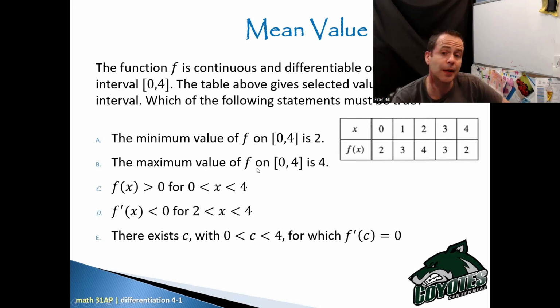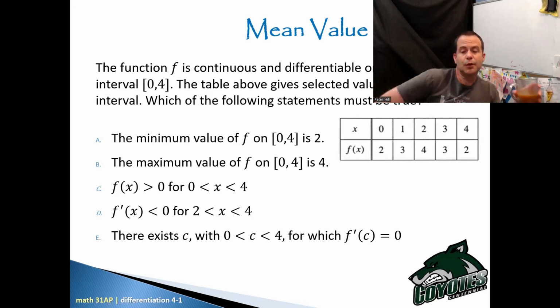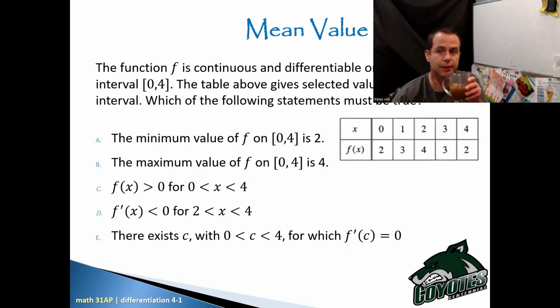The maximum value of f on the interval is 4. F has to be positive between 0 and 4. The derivative of f has to be negative between 2 and 4. There exists c, where c is between 0 and 4, for which the derivative of f at c equals 0.